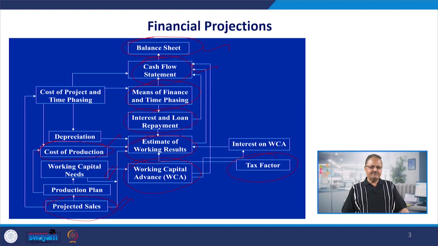And when you go to them, you have to go with the financial projections. You have to go with the detailed project feasibility report. But in the detailed feasibility report, they would be more interested in the financial projections. There you will tell them that this is going to be my state of profitability, this is going to be my state of cash, and this is going to be my financial position, which will be based upon your idea of the business, market and demand analysis, and technical analysis. If the market and demand analysis has given you better results, and cost is going to remain under control, which you have known under the technical analysis, certainly the financial projections would be better.